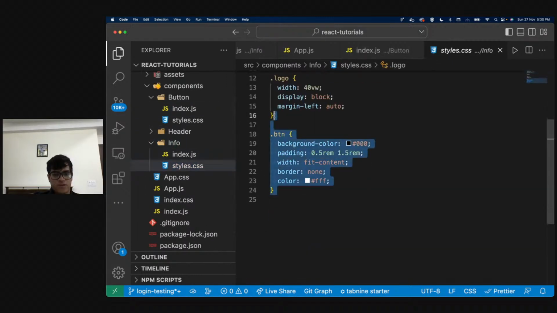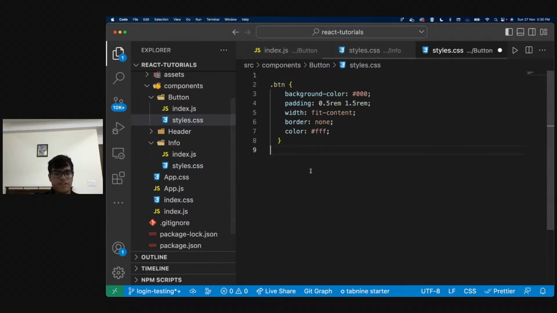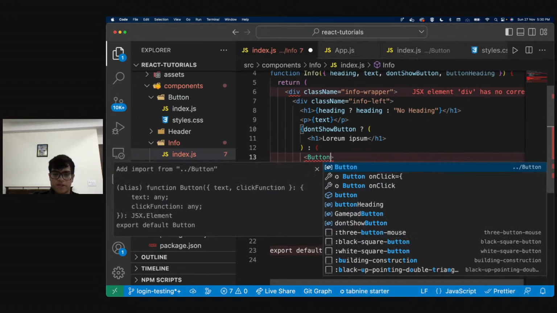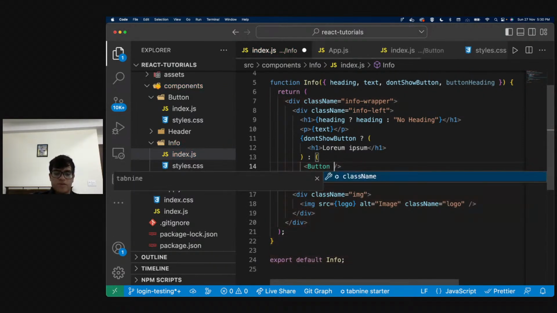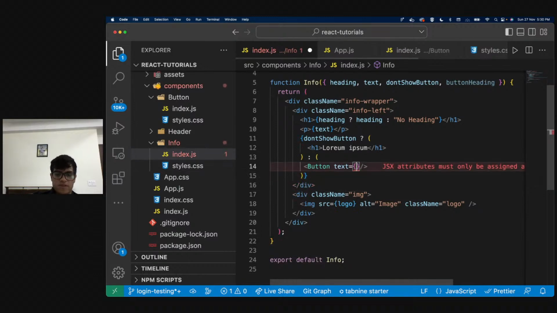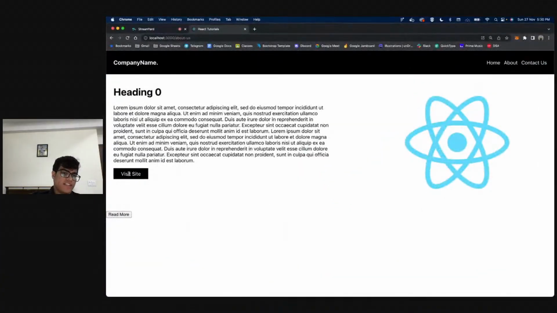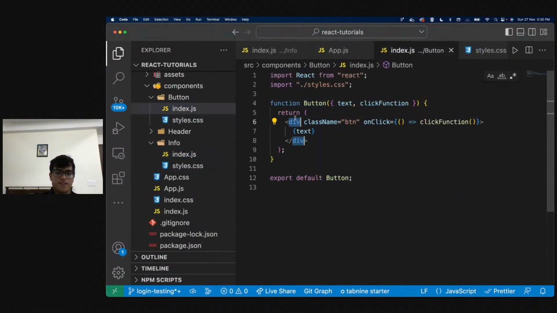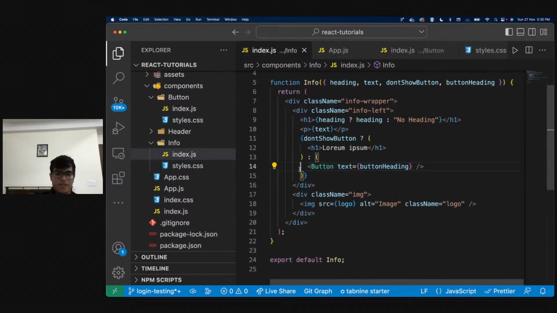I'm going to quickly copy the styles from here, paste it here, right? I'm going to go to my header, and now instead of this button, I'm going to say button, right? And I'm going to say text is equal to button heading, correct? So now, as you can see, nothing really changed. And what I did was I basically made a button component, and my button component is nothing but the div, or I can make this a button, doesn't matter. It has the same styling, and I've passed basically now my on click and my text are variables, right? So I can just pass it in anywhere and I can make as many buttons as I want to.